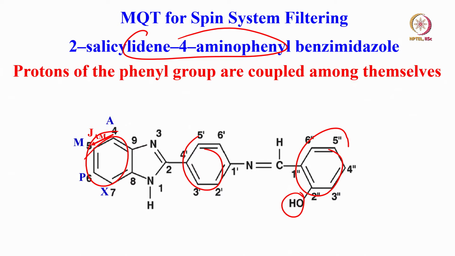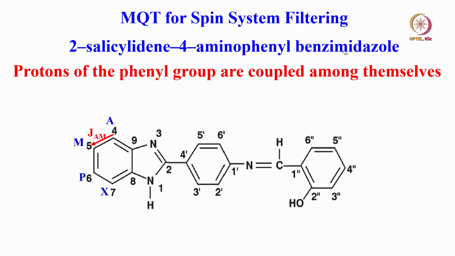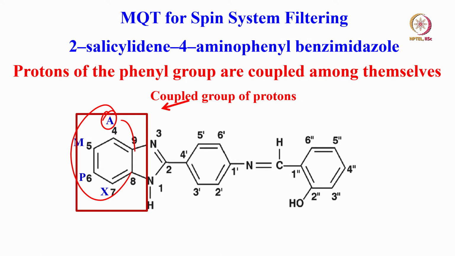Okay. So now I want to tell you one thing: how many transitions we are going to get, and how difficult it is to analyze this single quantum spectrum of such molecules for reason of spectral complexity. If you consider the proton A can have a coupling with M, give rise to JAM. It can couple with P, JAP, and then couple with X, JAX, and similarly MX and MP and also PX, all couplings. There is A spin in this phenyl ring. A spin gave us 3 couplings, M will give 2, P gives 1 coupling. So many couplings are there. Okay, and this forms a coupled group of spin systems.